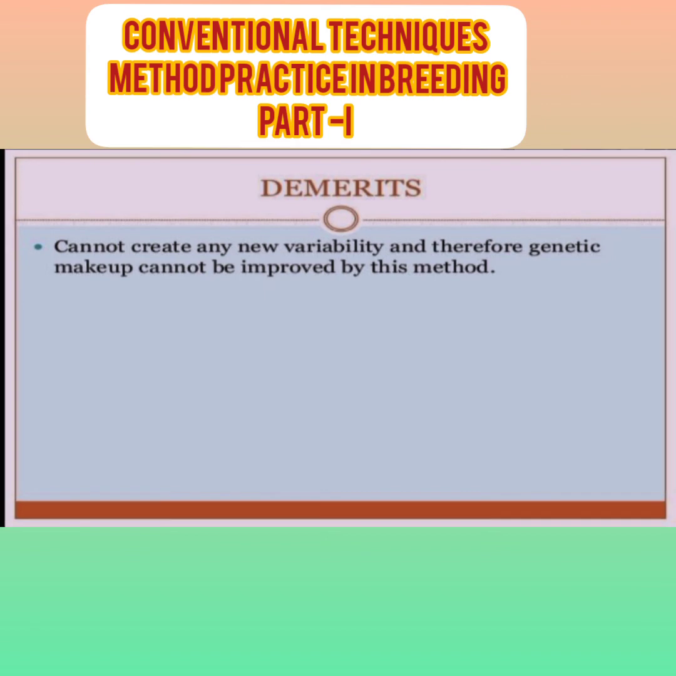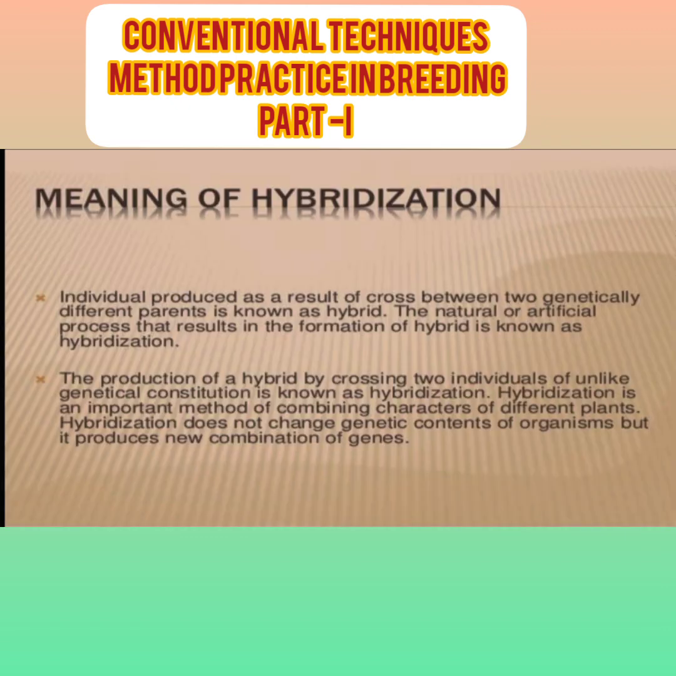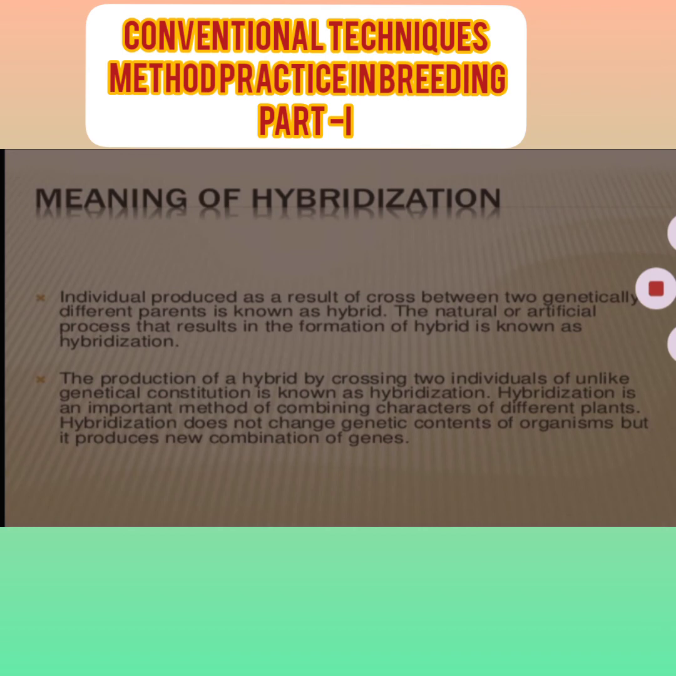The demerit is that it cannot create any new variability. Therefore, the genetic makeup cannot be improved by this method. Okay, this is about today's lecture, selection.